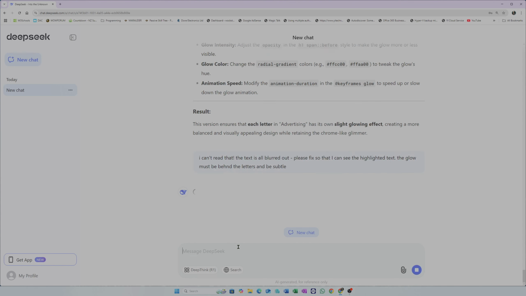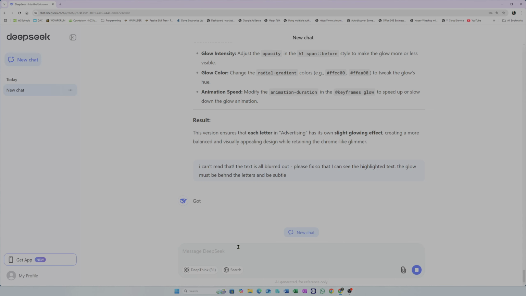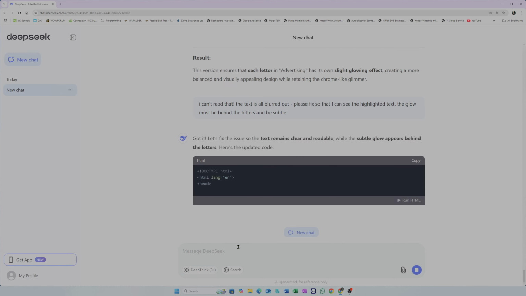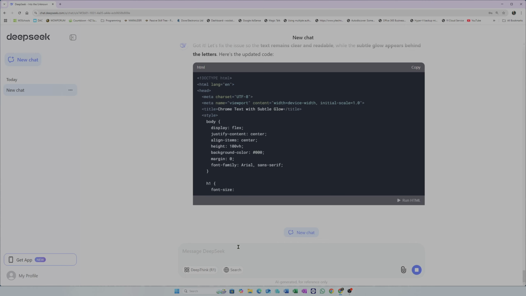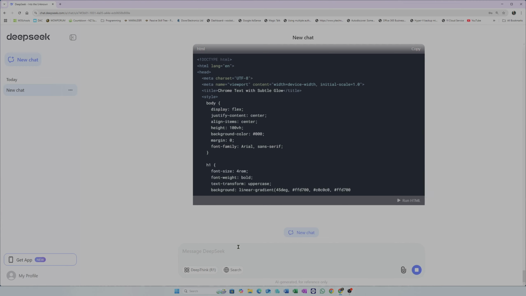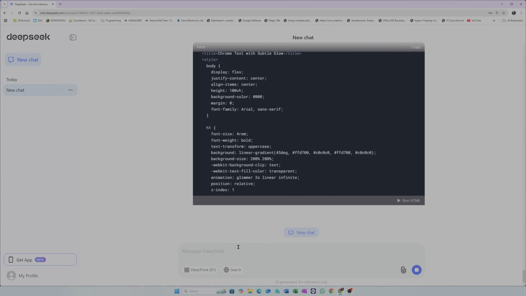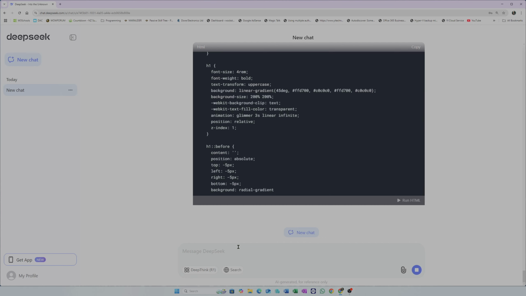It's still pretty good though. And by this time, you'd have to be using something like the 03 or the 01 model, the advanced model. And I think you can only use those 50 times a day, and sometimes there's even a week limitation to it. It's impressive though. It's impressive. I would say ChatGPT is a bit faster in the production, but I mean, this is actually reading it out.